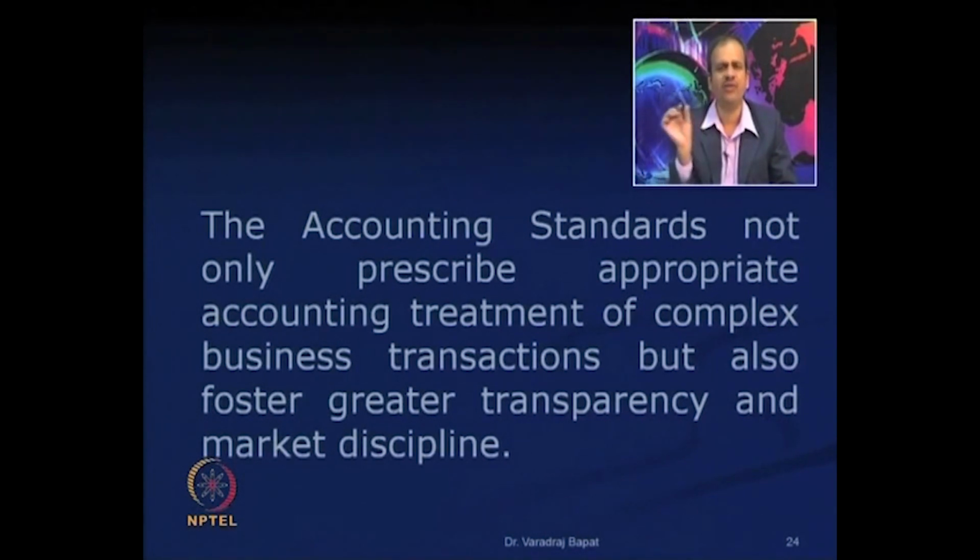So, they do give some leeway sometimes that companies may follow policy A or policy B within the prescribed permitted deviation, so that you follow the correct principle. At the same time, they foster greater transparency and market discipline. Why greater transparency? Because they make it mandatory that certain disclosures must be made, so that users are aware and they get a lot of info. Secondly, market discipline, because all the companies are forced to follow a particular pattern.